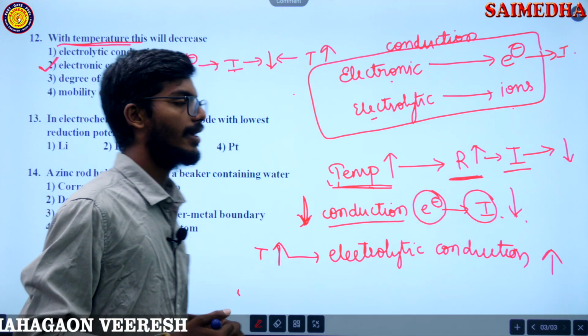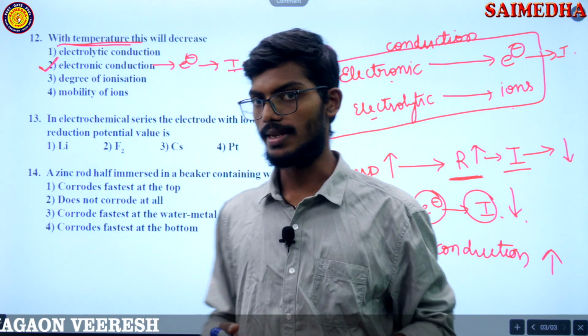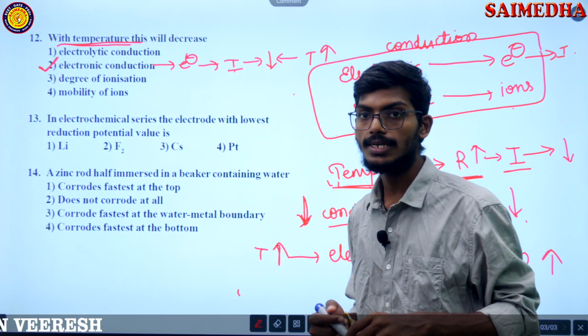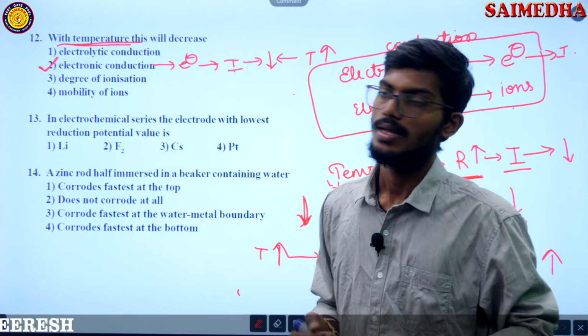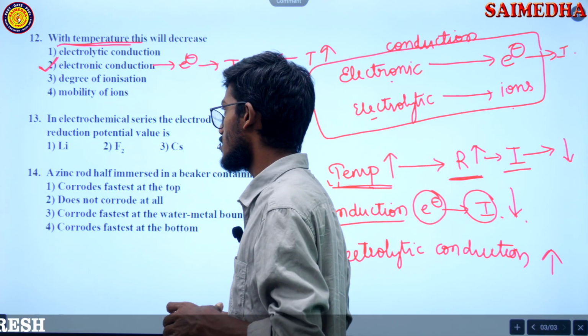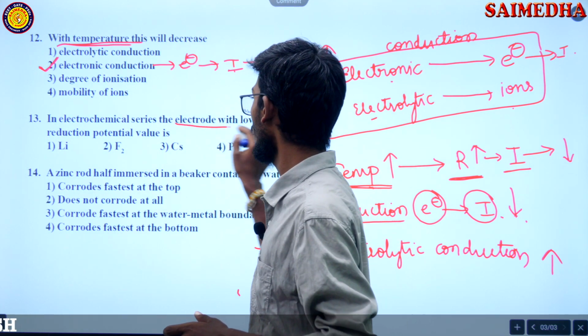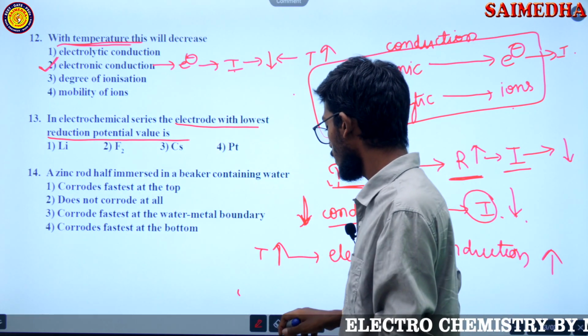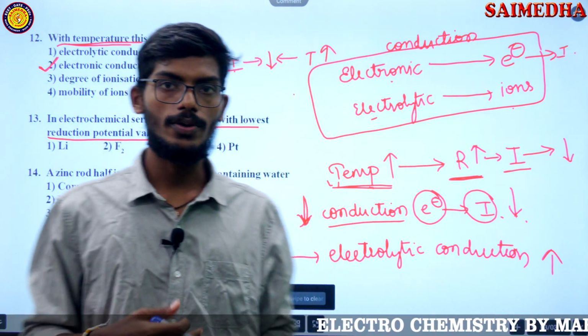Now what is it saying? In the electrochemical series, the electrode with the lowest reduction potential value, right? So I'm going to erase this, guys.